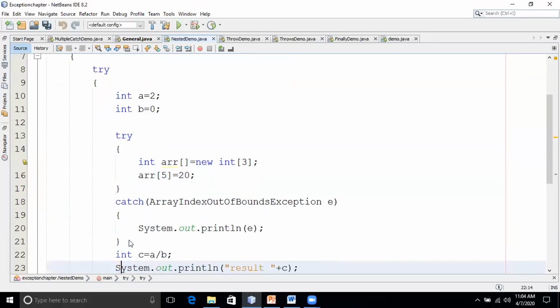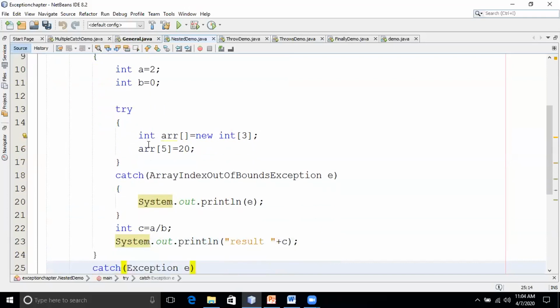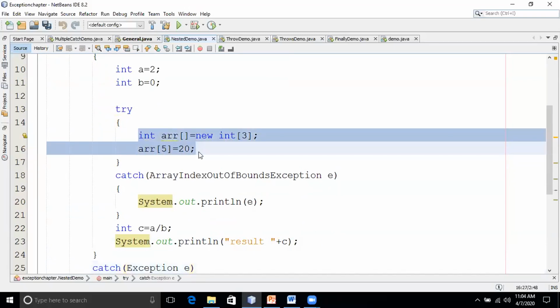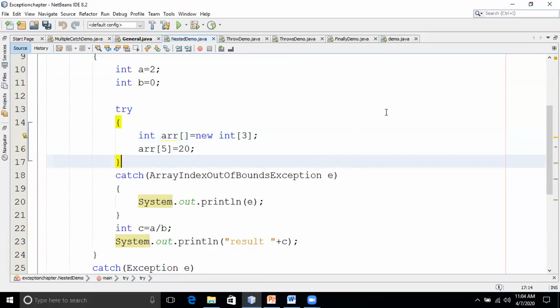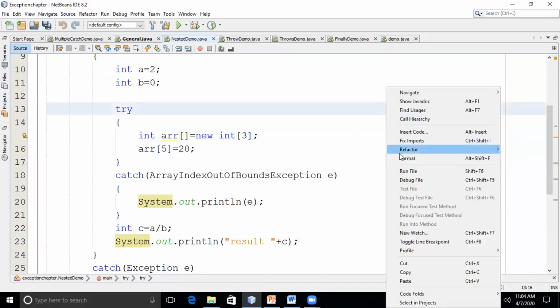Okay, so now we'll see a demo for this. You'll understand. Now I've written one try block, int a equal to 2, b equal to 0. I've written one more try block here. What type of exception will it throw now? Array index out of bound. So for this try, I have written the catch block, array index out of bound exception. It will handle it. So let me run this code.